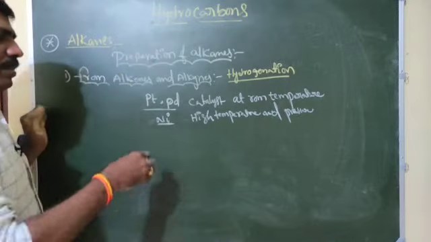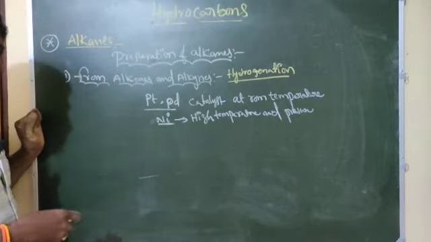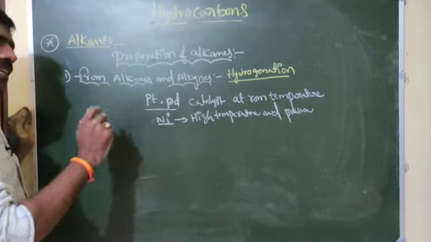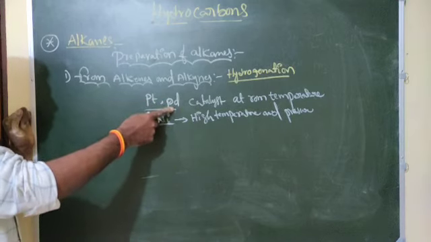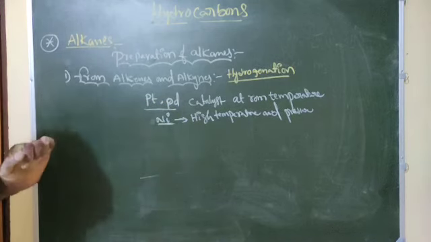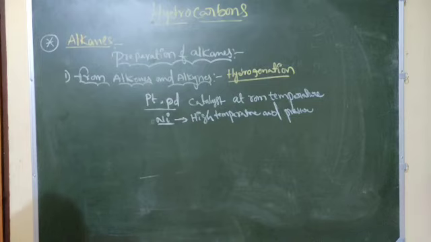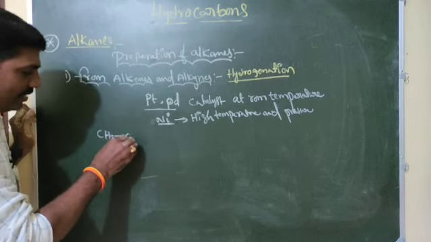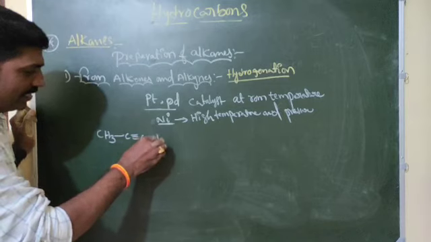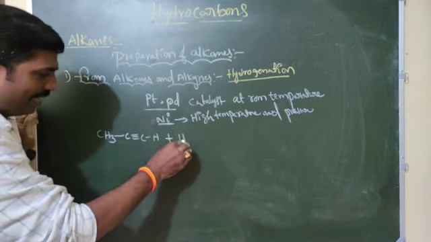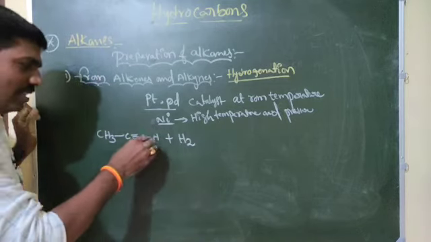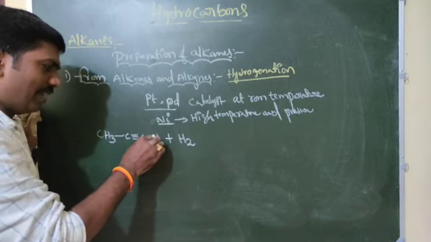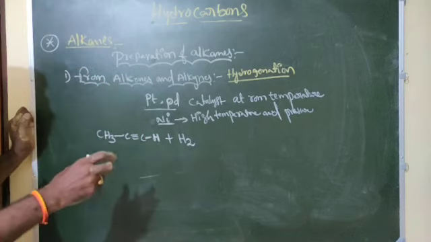High temperature and pressure are required for the nickel catalyst we are taking. Pd and Pt mean palladium and platinum; at room temperature also we can prepare these compounds. Example: CH3-C≡CH plus hydrogen we should add. So simply, the chemical reactions and preparation methods are very easy.